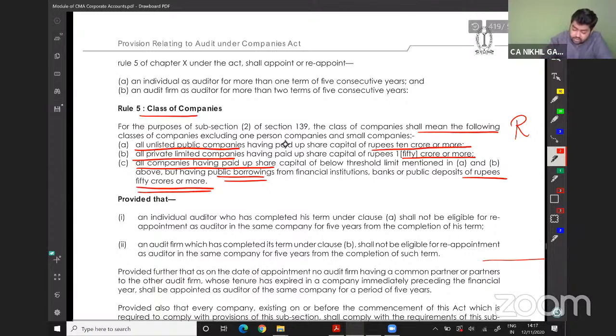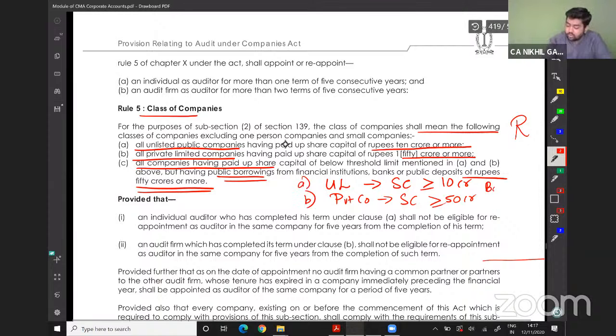So if you are an unlisted company, share capital should be greater than or equal to 10 crore. If you are a private company, the share capital limit is 50 crore or more. If you are not satisfying A or B, but if your borrowing is more than 50 crores, then also rotation of the auditor will be applicable to you.